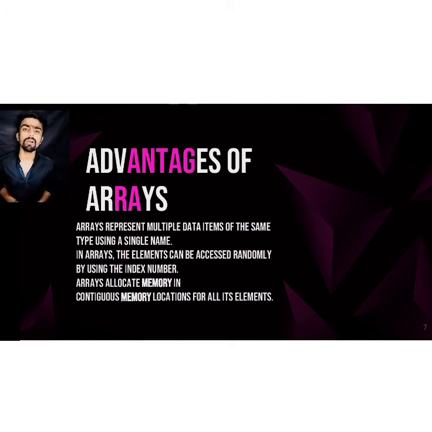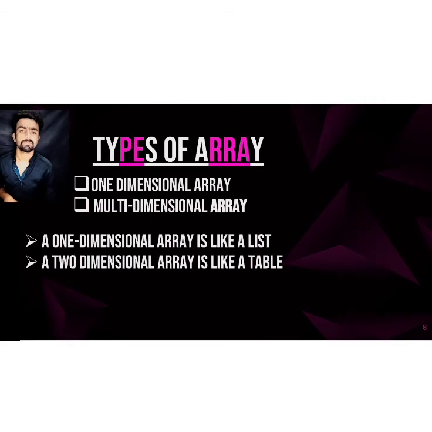Arrays allocate memory in contiguous memory locations for all their elements. There are two main types of array: one-dimensional array and multi-dimensional array. A one-dimensional array is like a list and a two-dimensional array is like a table.